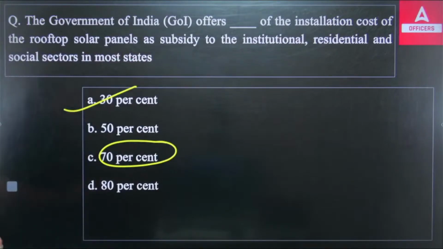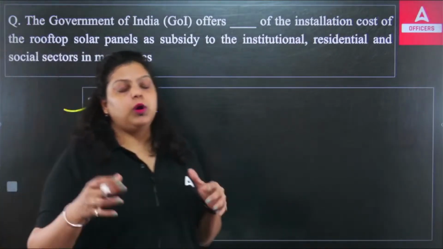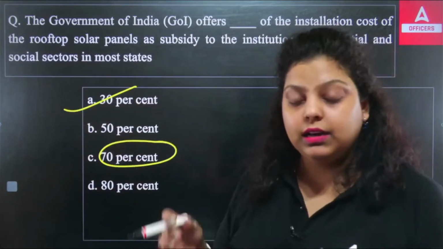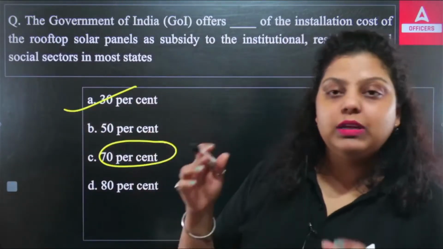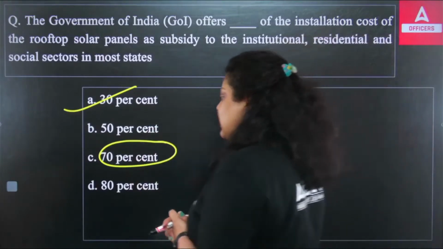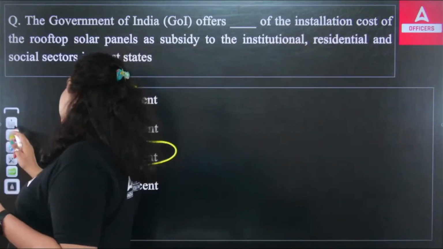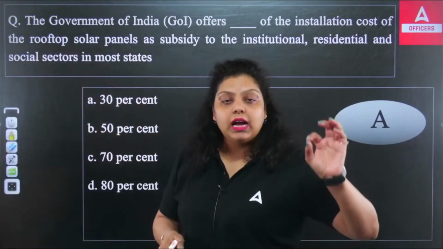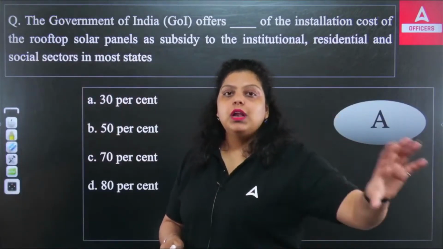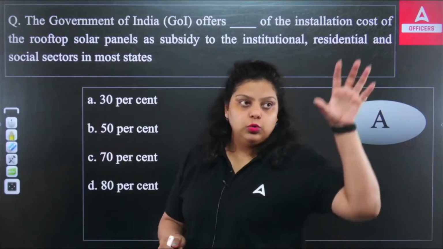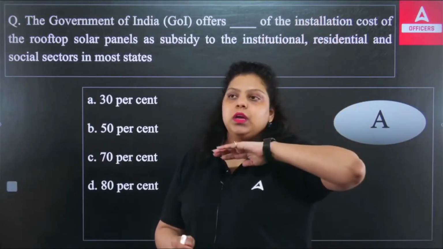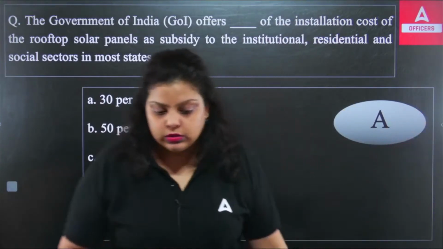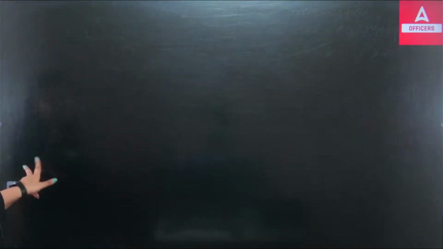Now, in the PSL, if individual households want rooftop solar panels, the banks will have to provide up to 10 lakh loan to the individual household. That's what has been said under the PSL. Under the PSL, renewable energy can be given a total of 30 crores as a loan. And out of that 30 crore, an individual household that wants to establish their rooftop solar panel will get 10 lakh per borrower. Okay. So the right answer here will be A, 30%.